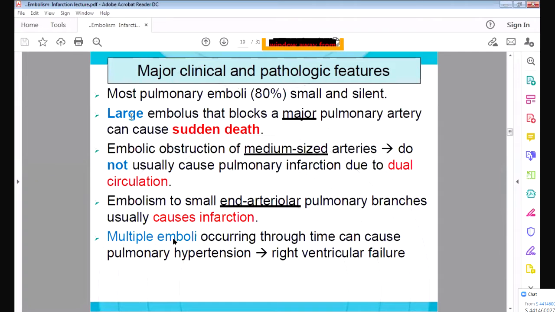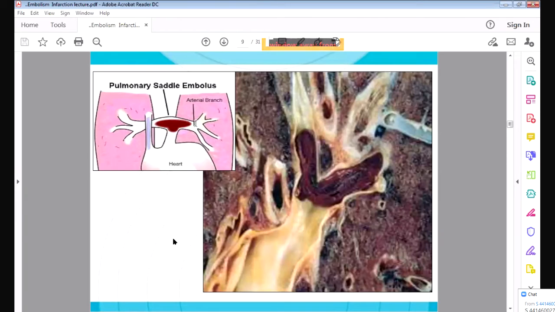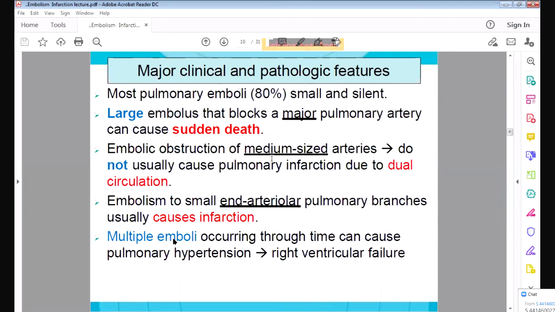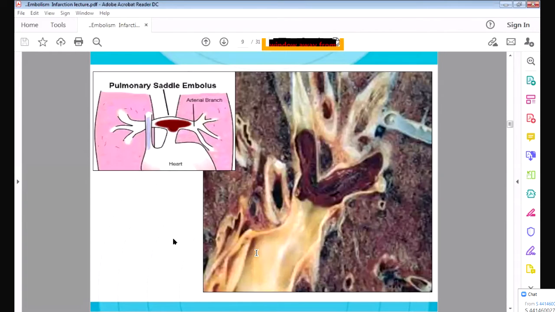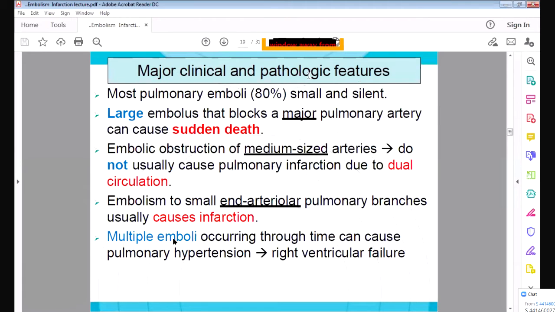So you should remember that multiple small pulmonary emboli are silent, no problem. But whenever there is a large embolus, like this, which sits on the pulmonary trunk and obstructs both the pulmonary arteries, it can cause sudden death. If it obstructs the small pulmonary artery branches, which have only one pulmonary branch supplying them, it can cause infarction. And if there are multiple pulmonary emboli, it can cause pulmonary hypertension, which will increase the workload on the right ventricle, and the right ventricle will fail. So these are the clinical features.